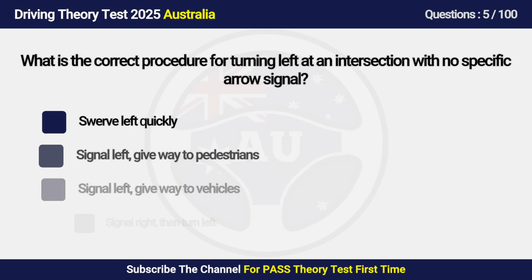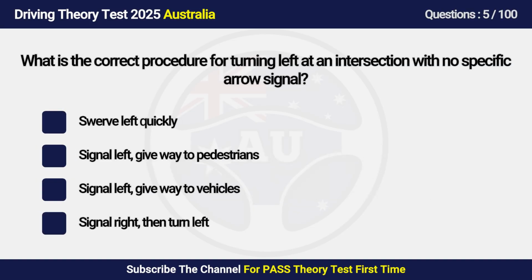Question 5. What is the correct procedure for turning left at an intersection with no specific arrow signal? A. Swerve left quickly. B. Signal left, give way to pedestrians. C. Signal left, give way to vehicles. D. Signal right, then turn left.